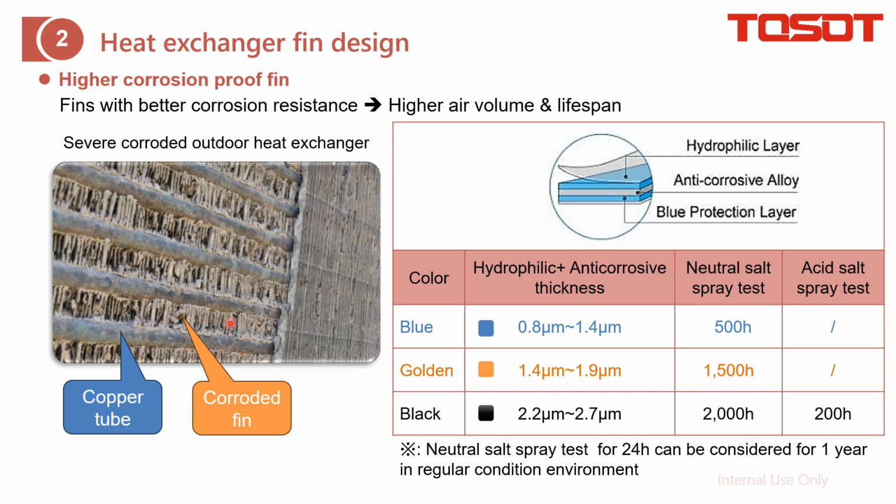The reason is that if the corrosion level is low, this will damage the heat transfer efficiency, definitely, right? And in the design system, we have these three, where you can find the thickness. If it is higher, we also have a higher corrosion level. The inside structure is almost the same. And for the UNIX, we just choose the golden fin, which already passed 1,500 hours of the natural salt spray test.